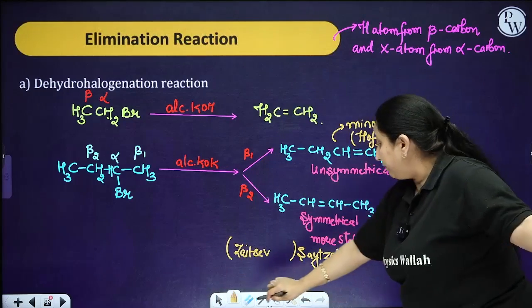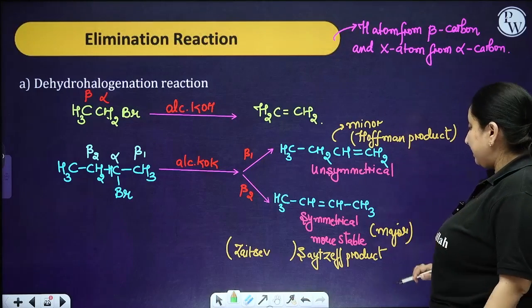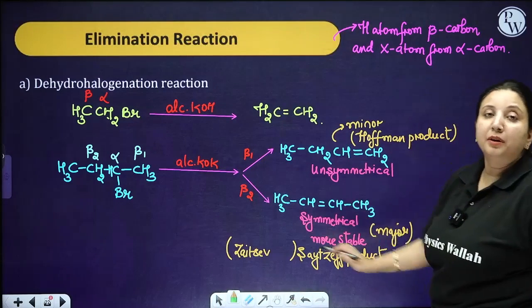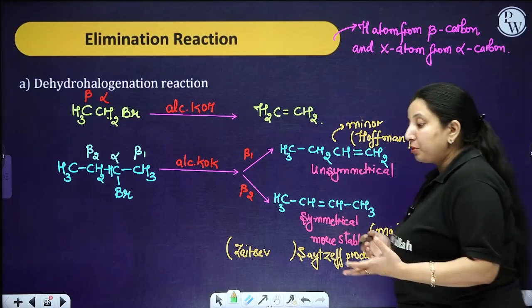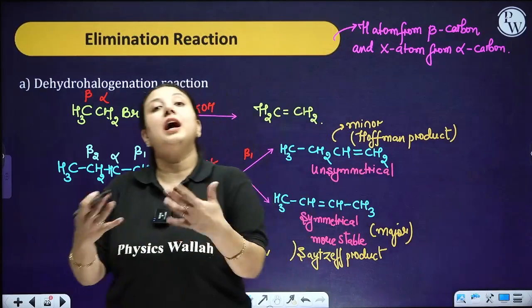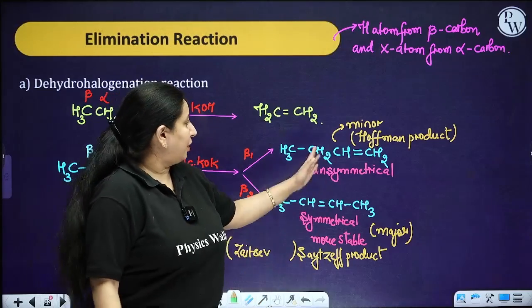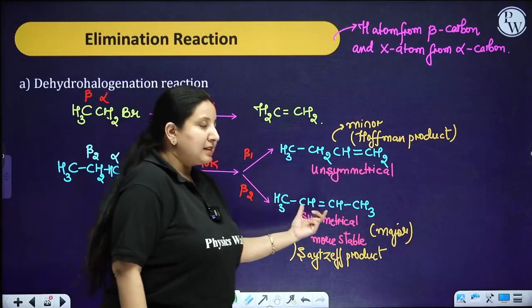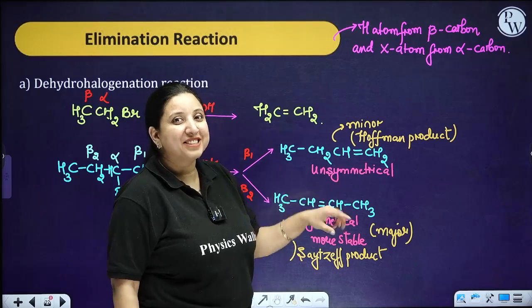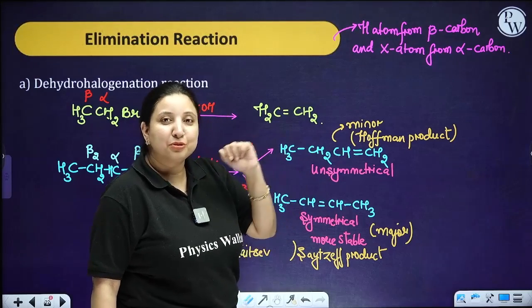Now over here one more concept lies. If you look at this particular product, which is the major product, sometimes a question can be put over here: in total how many products are you going to get? So what will you say, ma'am, 2 products we are going to get? No. This is an alkene, means it is having restricted rotation. It means it is going to show geometrical isomerism.